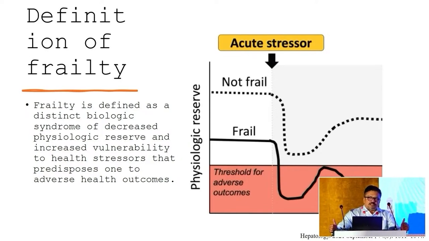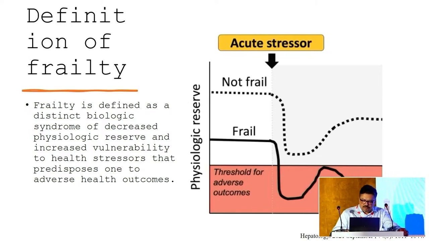So, when your cirrhotic is robust or when he is frail, and he gets an acute insult that leads to decompensation, in a frail cirrhotic it leads to a situation where there are adverse outcomes. The patient goes on to get recurrent infections and recurrent decompensations till death or transplant. Whereas in a robust cirrhotic, with acute decompensations, many of the time these patients will recover to a recompensated state where they recover spontaneously.